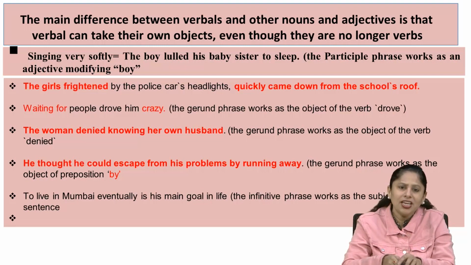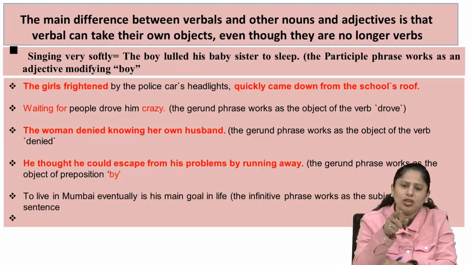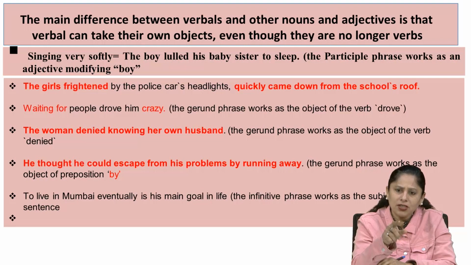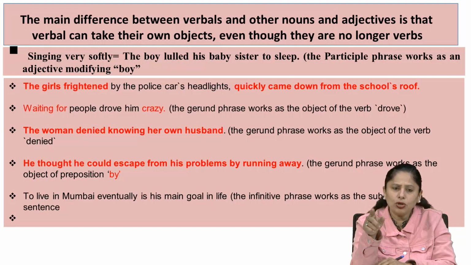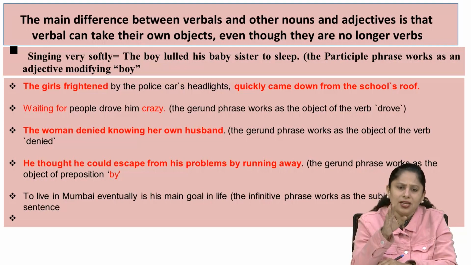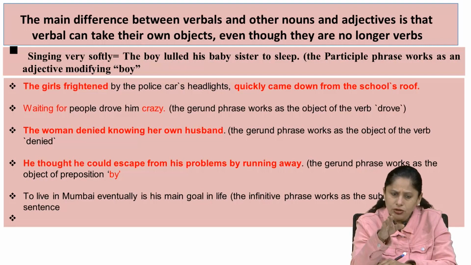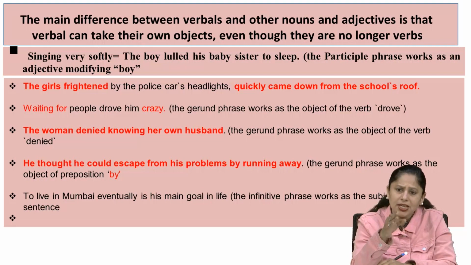So naturally, the gerund phrase works as the object of the verb drove, and it plays the subject of the sentence also.